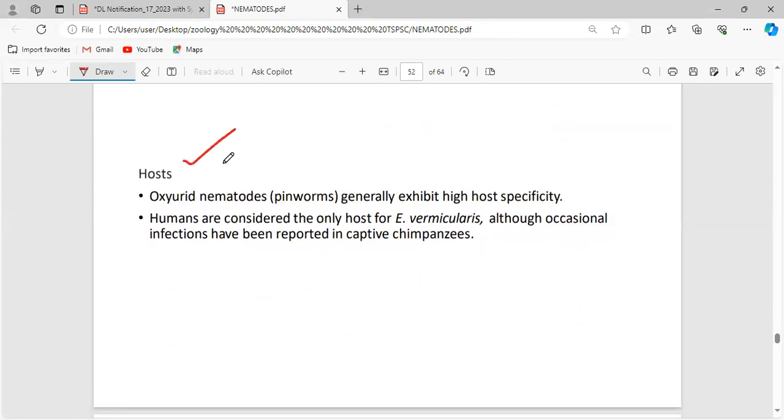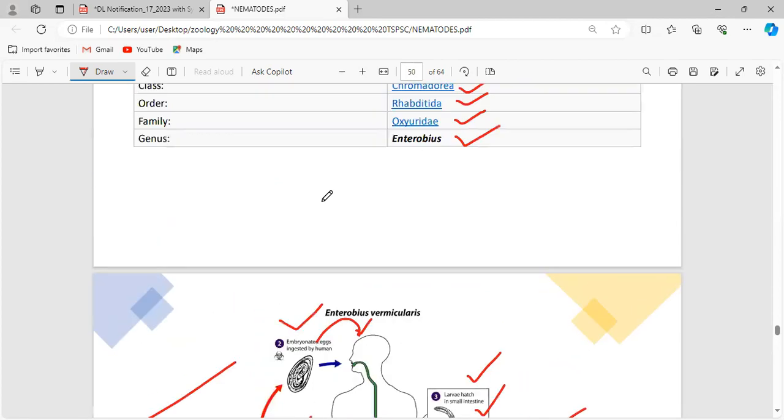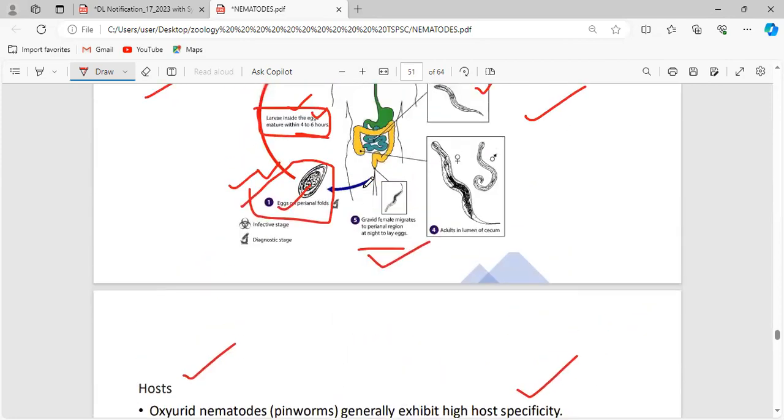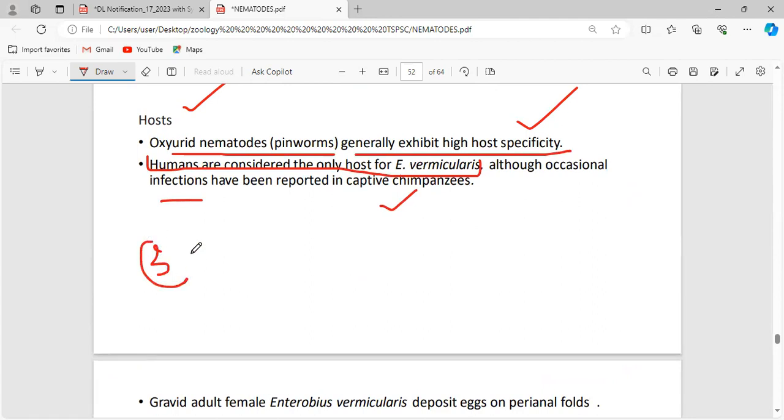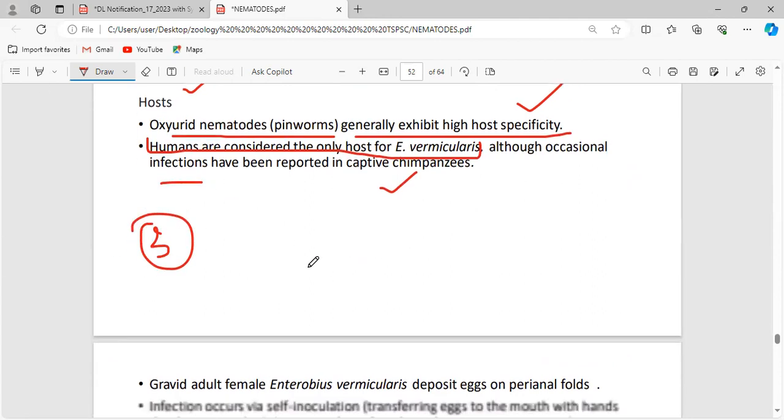What is the name of the host? Oxyurid nematodes, that is pinworms, generally exhibit high host specificity. Humans are the only host for Enterobius vermicularis, although occasional infections have been reported in some chimpanzees. But we can say that humans can be considered the only host for this particular Enterobius vermicularis. So this is the unique point. The first point to keep in mind is pinworm, the second is the life cycle, and the third important point to remember is the host. Humans are the only host.